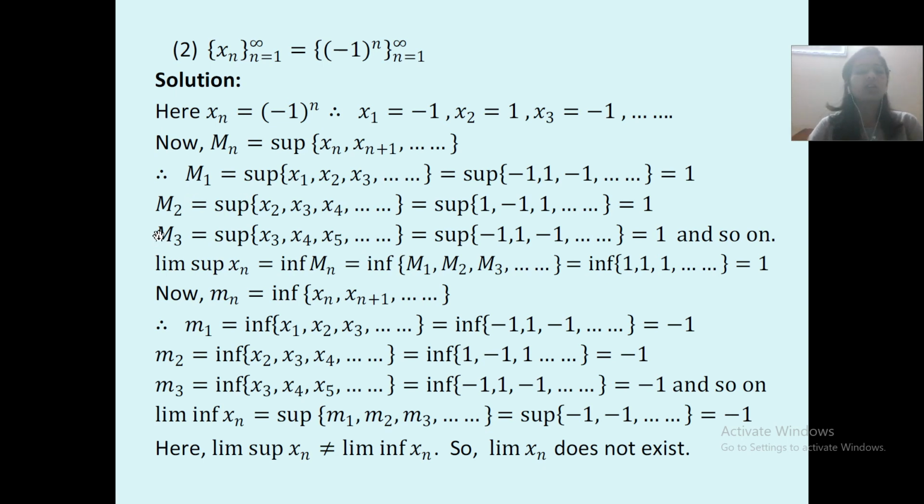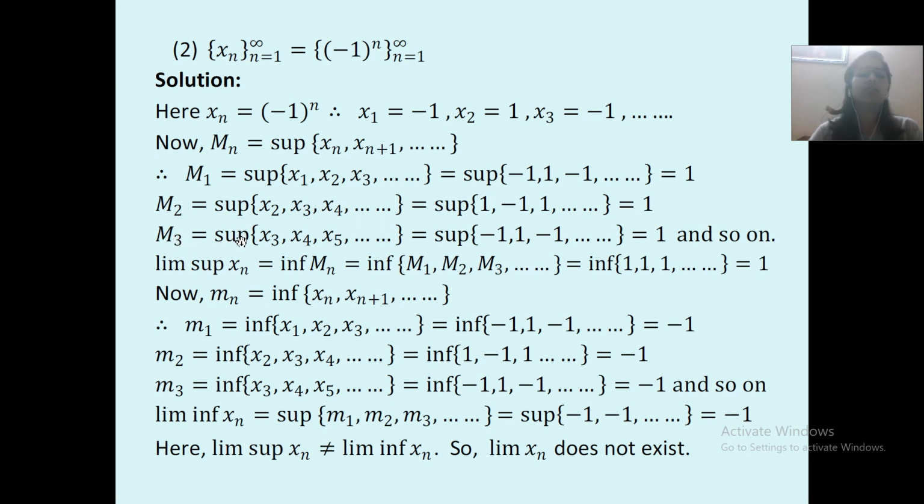okay, so m2 is equal to supremum of x2, x3, x4 and so on. Instead of n, substitute the value of 2. So m2 will give you supremum x2, x3, x4. Keep it in the equation. What is the equation? mn is equal to supremum xn, xn plus 1 and so on. So n ની જગ્યાએ હવે શું મૂકશો? 2, x2, x3, x4 and so on, which is equal to supremum 1, minus 1, 1, minus 1, 1 and so on. ચાલ્યા જ કરશે. So આ બધાનું supremum કોણ? તો કે 1. Next comes m3.